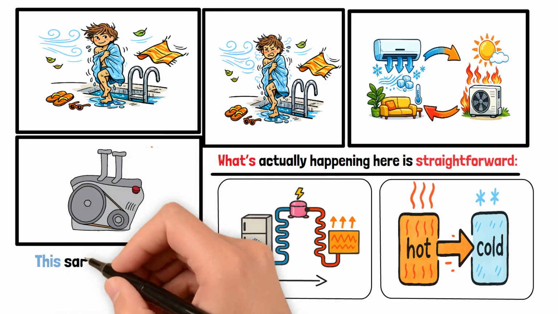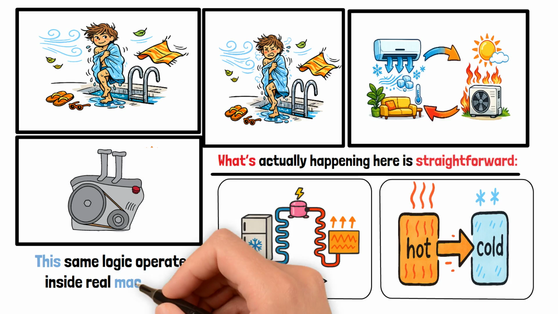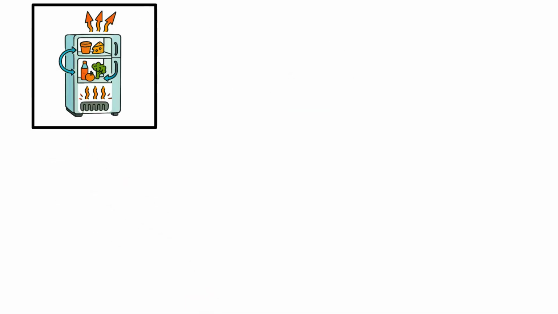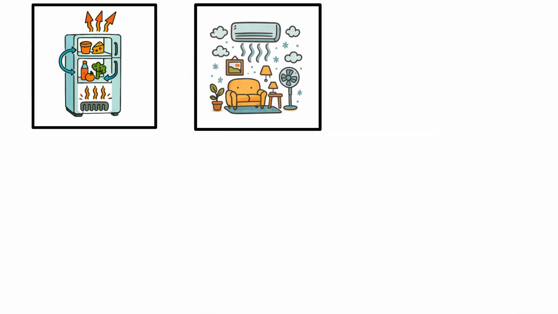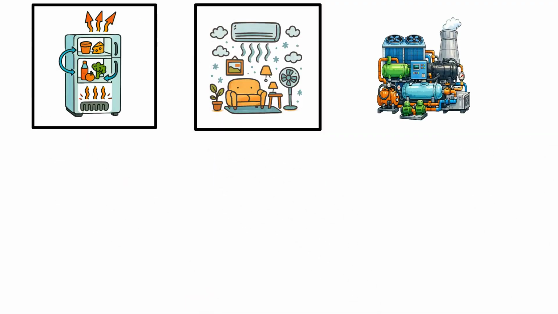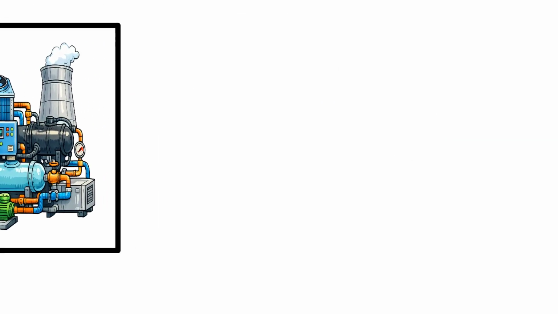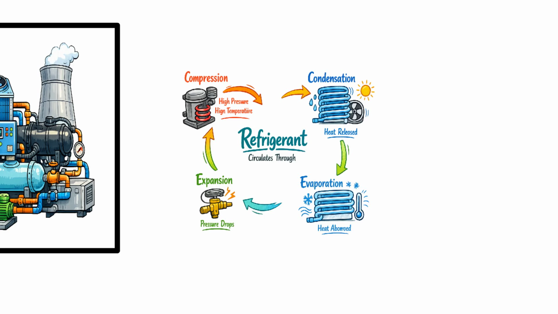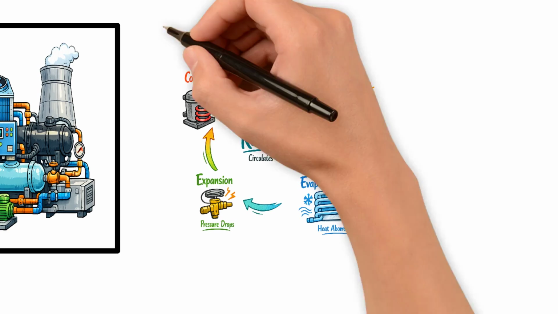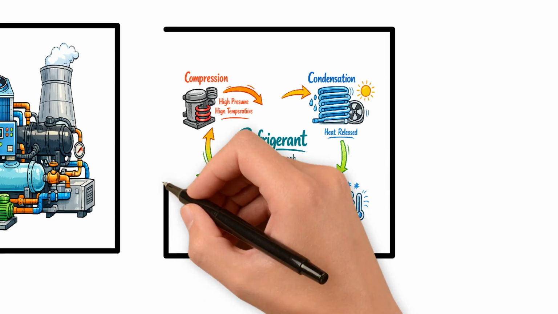This same logic operates inside real machines. Refrigerators extract heat from food compartments, air conditioners cool rooms, and industrial chillers regulate temperatures in factories and data centers. The working fluid, called a refrigerant, circulates through compression, condensation, expansion, and evaporation, each step designed to move heat efficiently and safely.